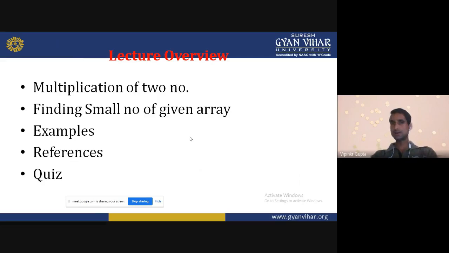Like we saw in the previous lectures, the first transistor was invented on 23rd December 1947. After that, in 1958, the IC was developed, and in 1971, the first microprocessor, the 4004, was discovered. So many processors were developed over the eras. What is the need to change the processor?